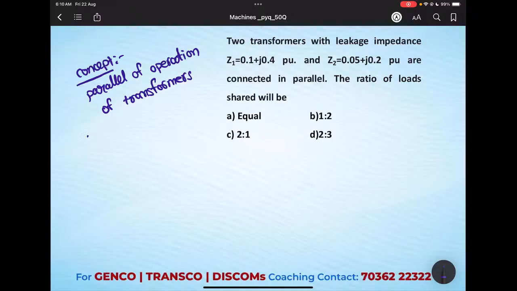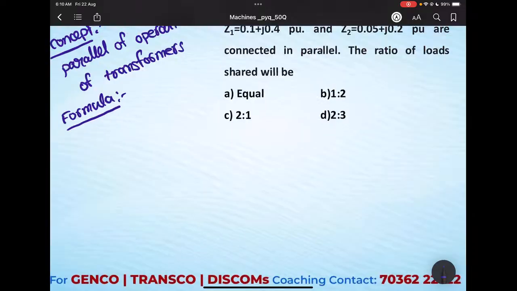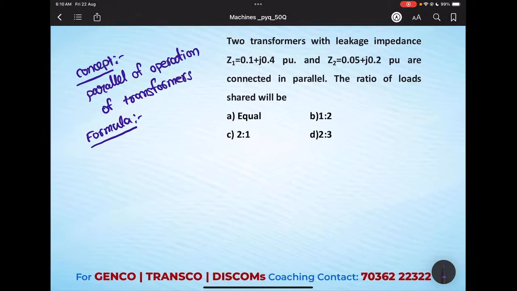We need to remember any formula related to parallel operation of the transformer. We know that the load sharing depends on the impedance.